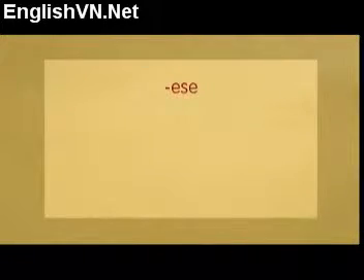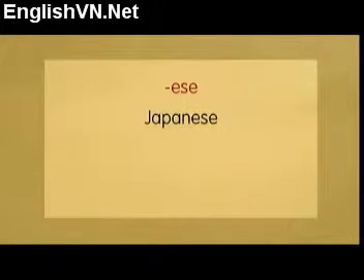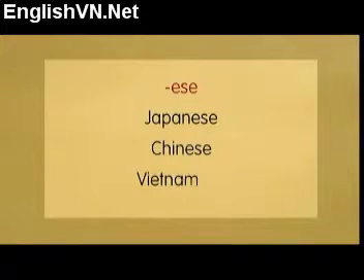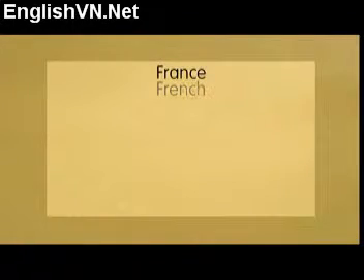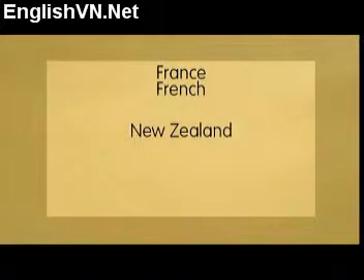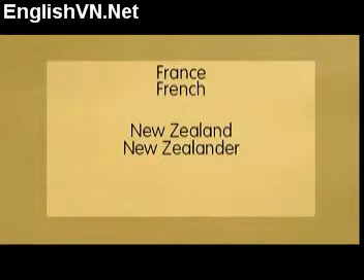We have the ESE group: Japan, Japanese, China, Chinese, Vietnam, Vietnamese. Then there's the I group, pronounced I: Bangladesh, Bangladeshi, Kuwait, Kuwaiti. And some nationalities are formed in an irregular way. France, French. New Zealand, New Zealander.